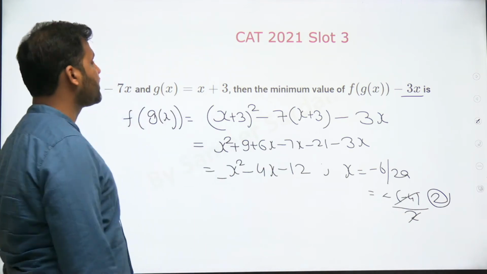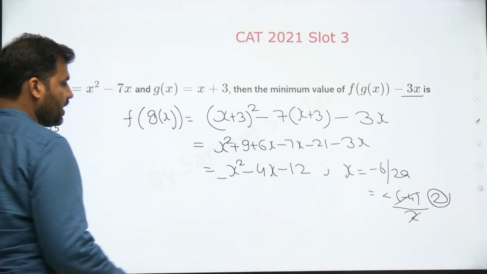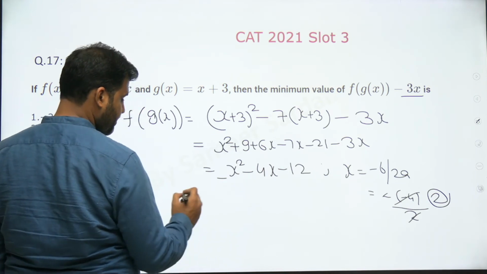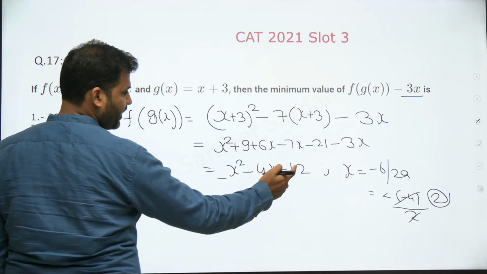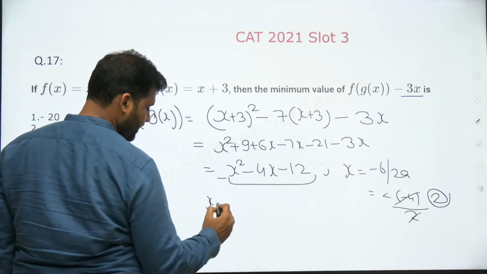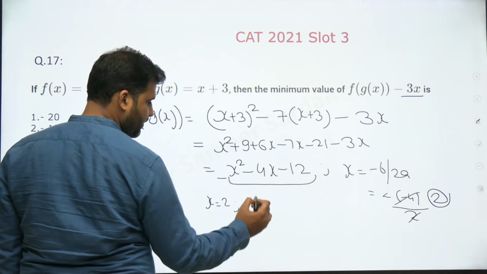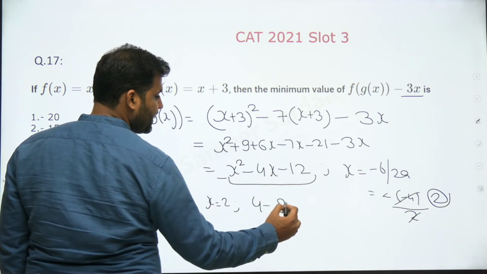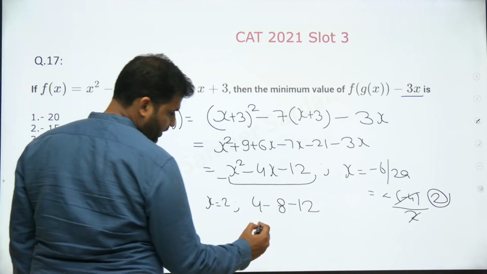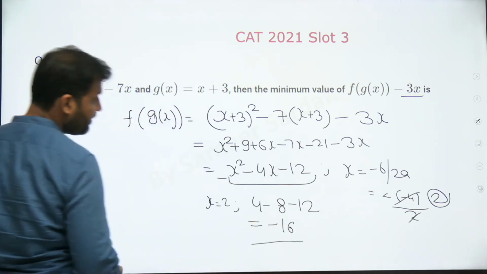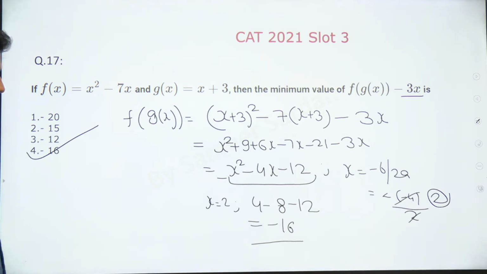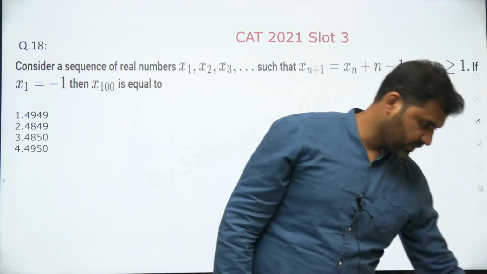Now put x equal to 2 here. The minima of x squared minus 4x minus 12 will exist at x equal to 2. Putting the value of x as 2, the function value will be 2 squared, 4, minus 8 minus 12, right? This is going to be equal to minus 16, and that's the minimum of this expression, guys. So option 4 is going to be the correct answer of the question.